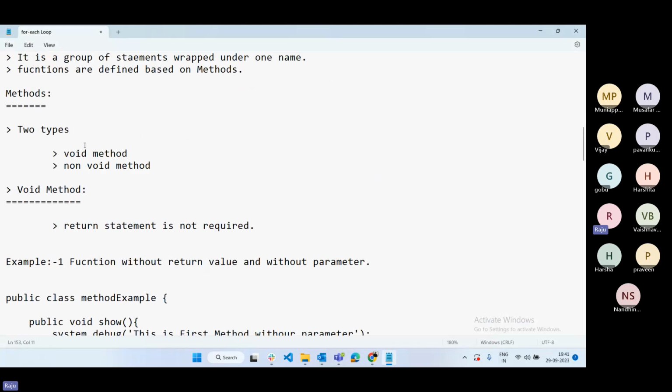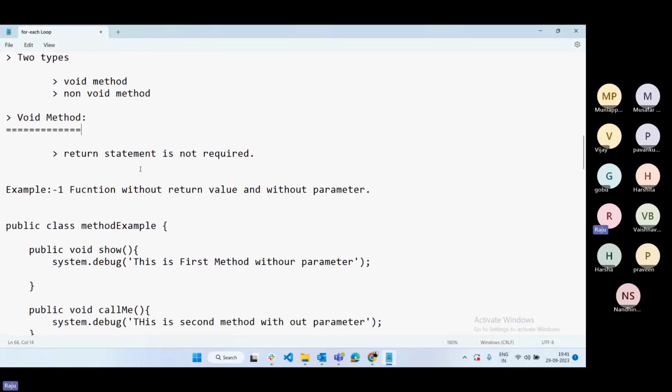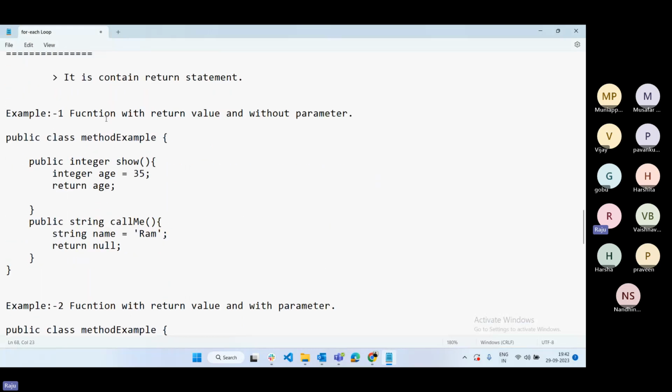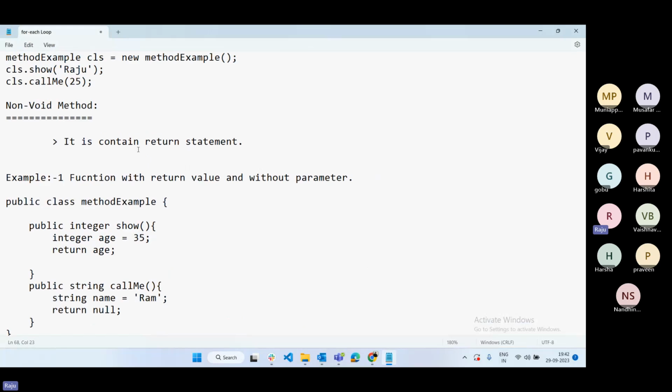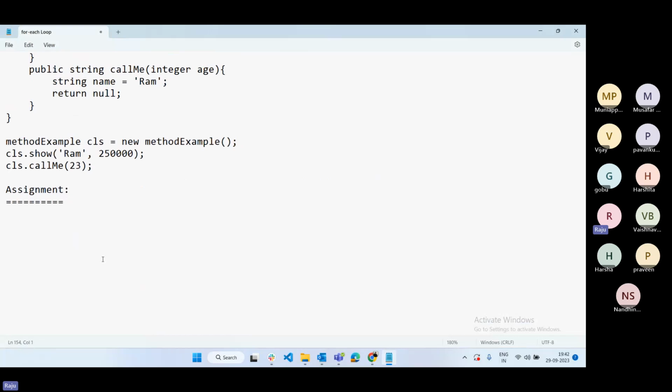Mainly functions are of two types, called methods: void method and non-void method. What is the main difference between void method and non-void method? Void method is not expecting a return statement, but non-void method is expecting a return statement. If you are not providing a return statement, the method will not execute. The code itself is not going to save.